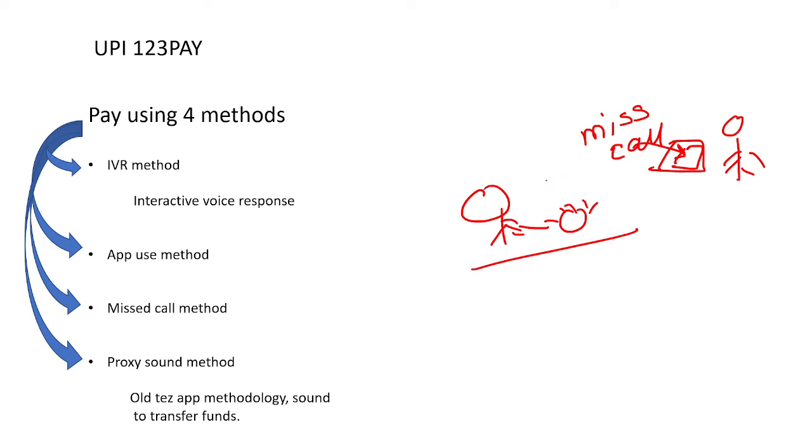After the missed call is given to that number, a message or some pre-recorded things will be displayed on this person's number, right? With the help of that, this person can make this offline payment, right? So in this UPI 123 method of missed call, the payment will be continued.